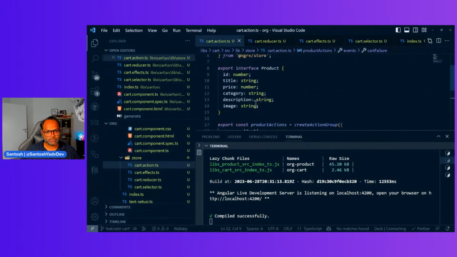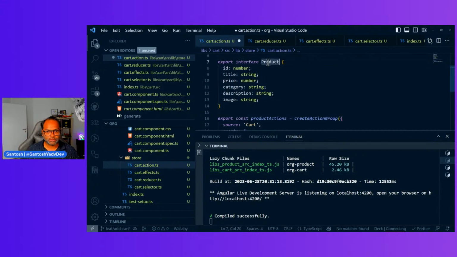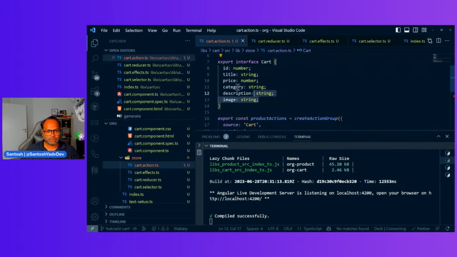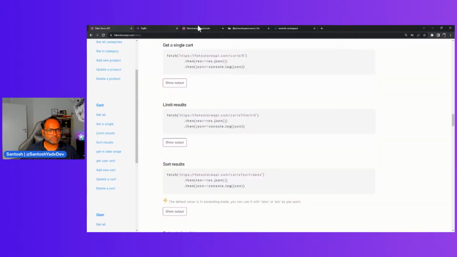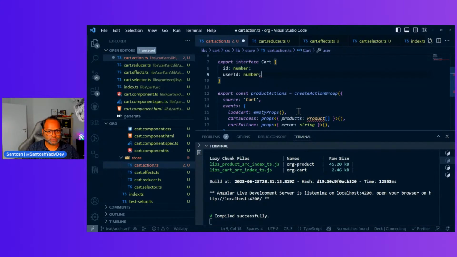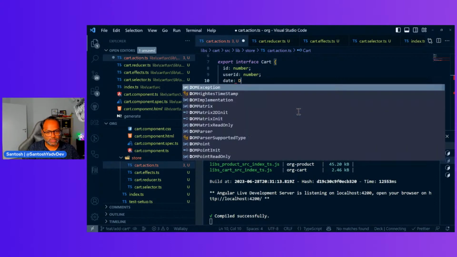So let's create the interfaces which we want. What it has is ID and user ID. I think we already have ID, so we can just use a user ID, which is number. Then we have date, which is, I'll say, type of Date.